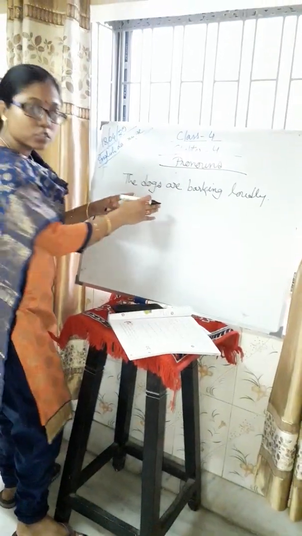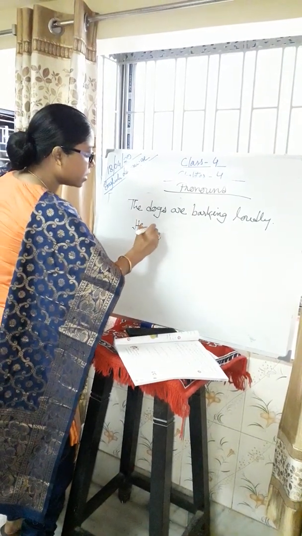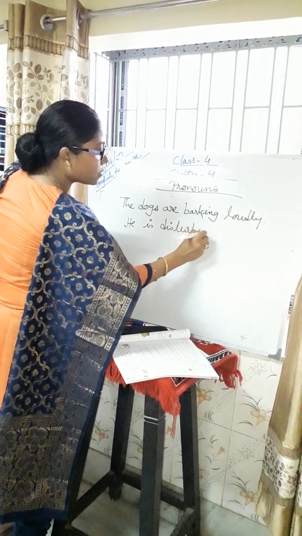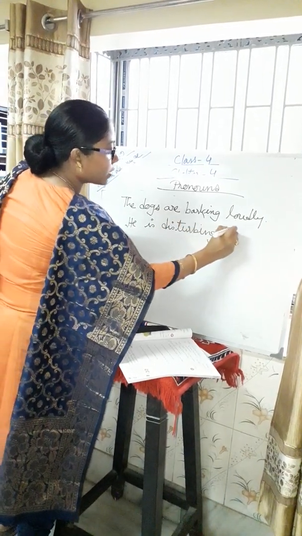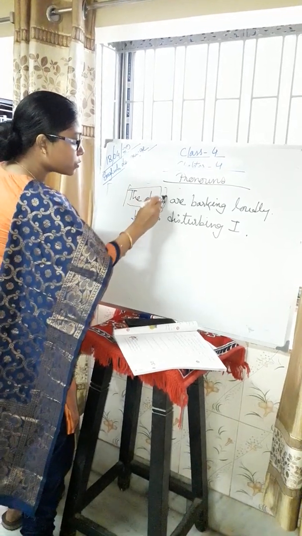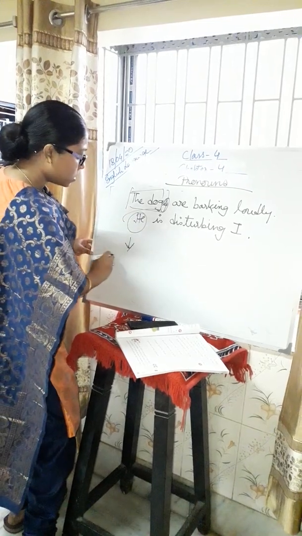Related with this sentence, we will change the other sentence. He is disturbing us. It is already written there. He is disturbing. Now we'll replace the subject with the dogs. So the dogs, it is plural. So it will go here. What? Pluralness. They.